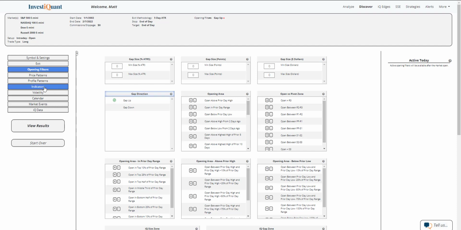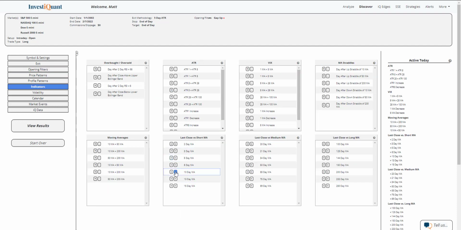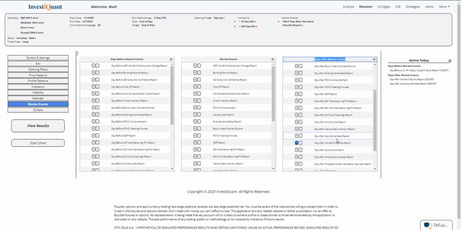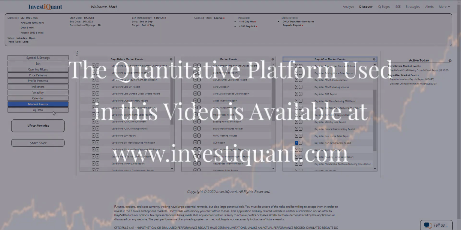The next thing I'm going to do is put us in a similar market environment. We closed above a 10 and 200-day simple moving average. And then lastly, I'm going to go to the Market Events library and click on the active today for the day after non-farm payrolls report. That's right here. It comes from our day after market events. If I scroll down a little bit, there it is. You'll see it's been selected. It's got the equal sign highlighted there. All right, now I can click View Results.